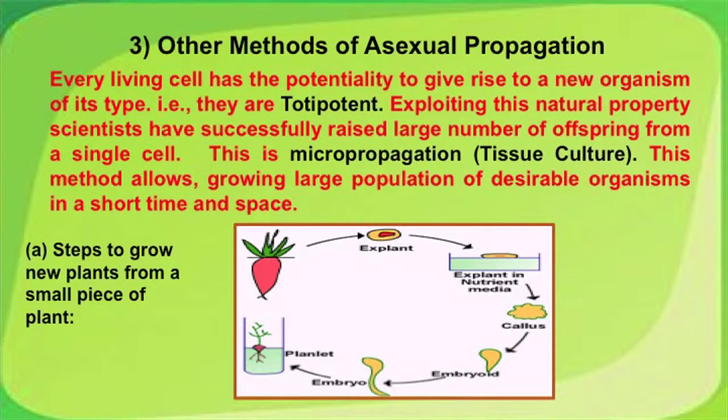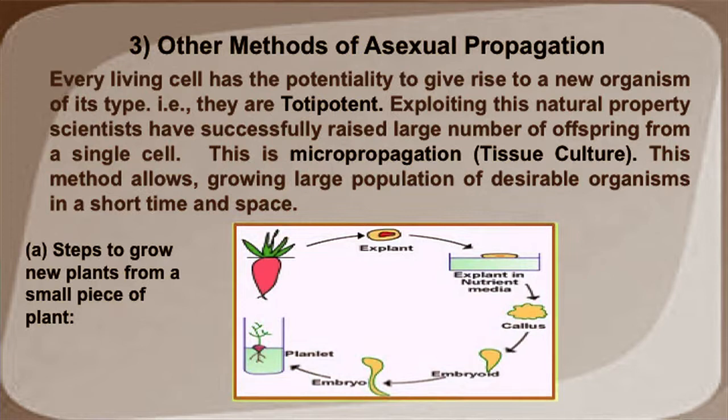Exploiting this natural property, scientists have successfully raised a large number of offspring from a single cell or a small part of the plant. This is micropropagation, or tissue culture. This method of growing small cells or tissues into a new organism has been mastered.